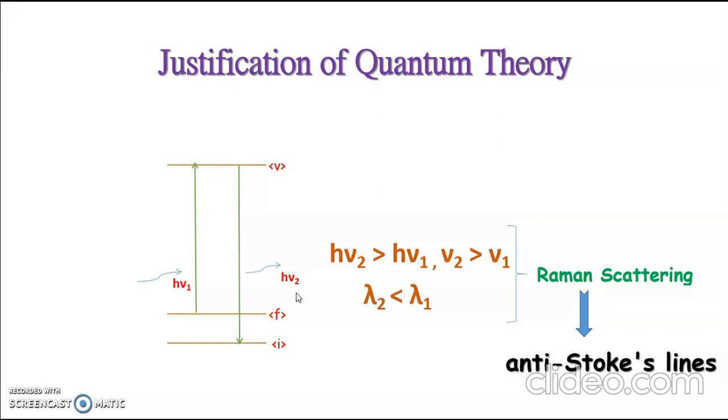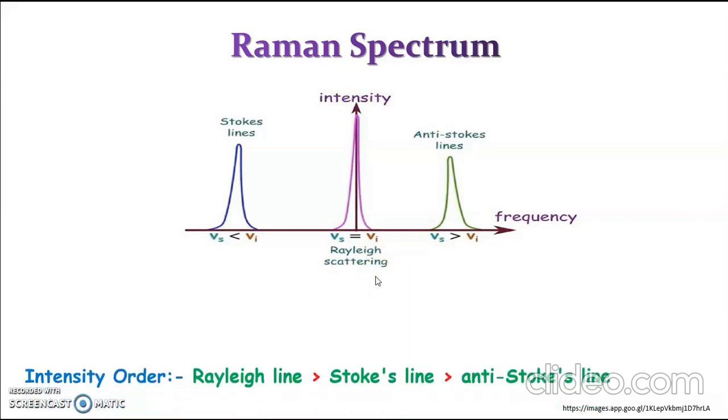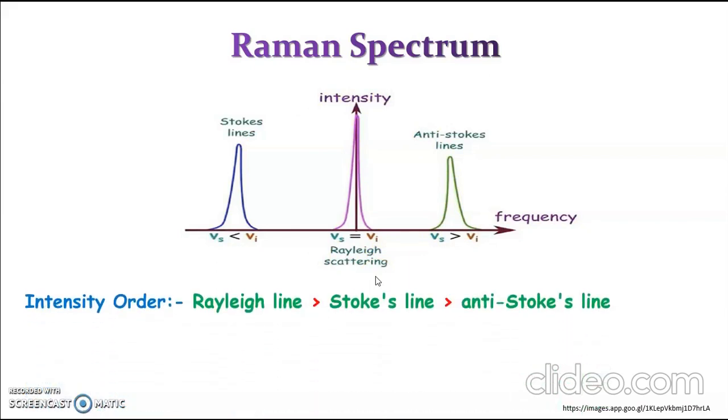Thus, the Raman spectrum of a molecule consists of Stokes lines and anti-Stokes lines situated symmetrically about the Rayleigh line. The Rayleigh line is far more intense than the Stokes lines, which in turn have greater intensity than anti-Stokes lines.